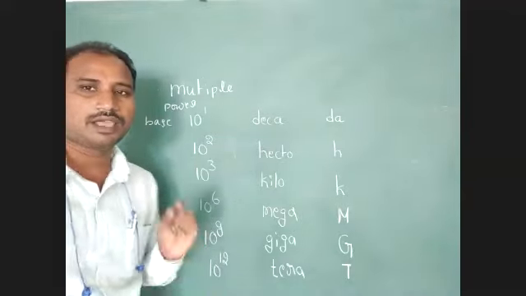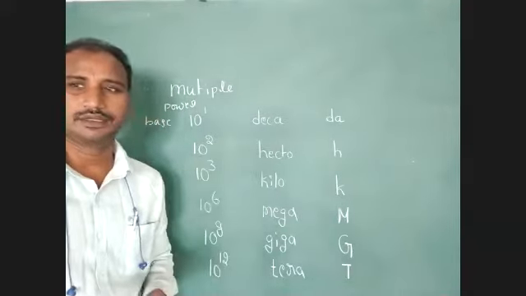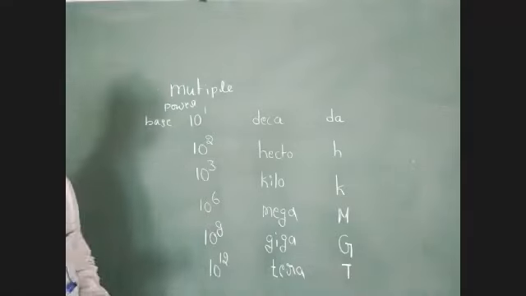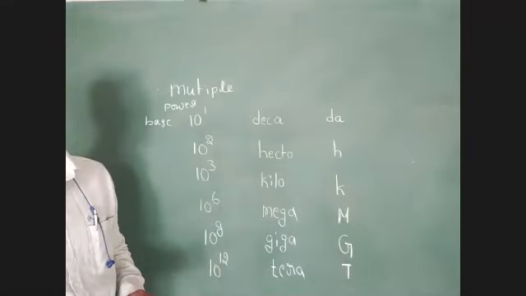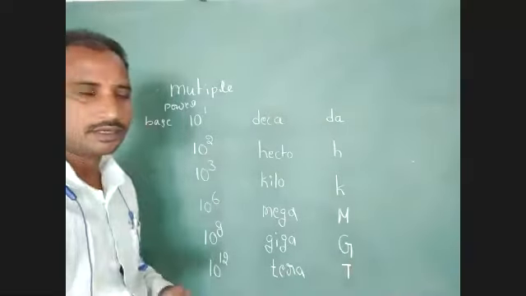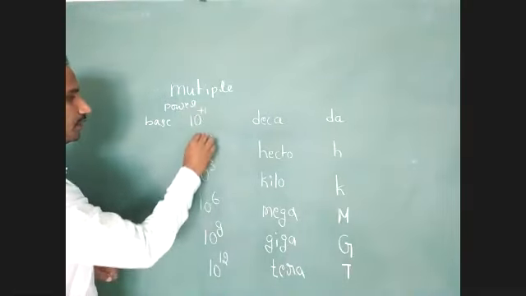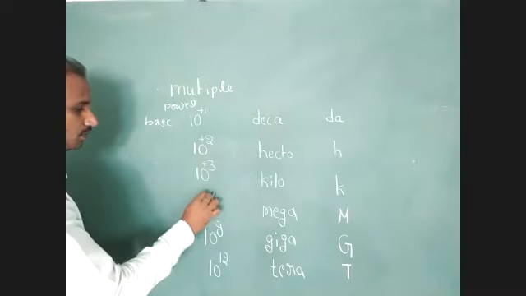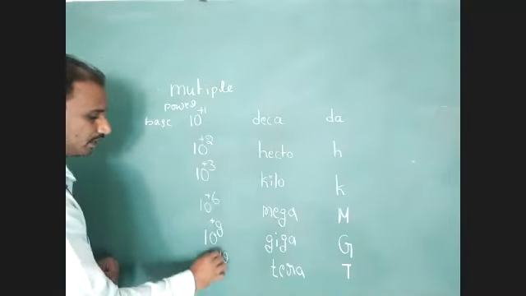Here the power is positive. That is one hint.